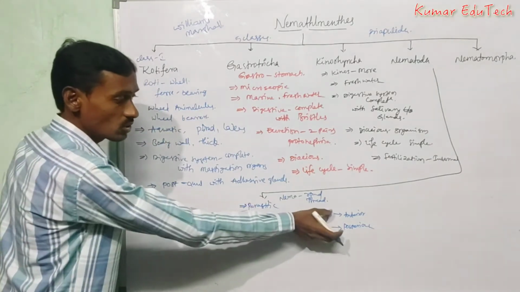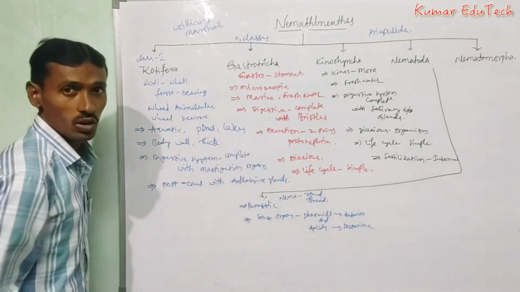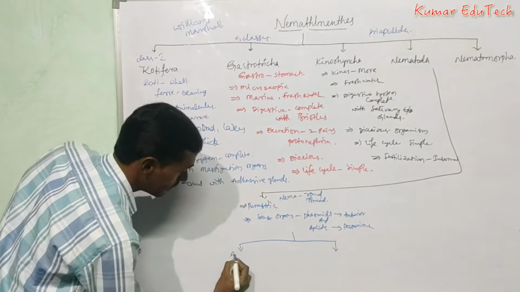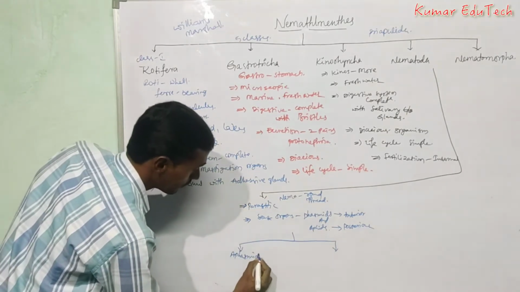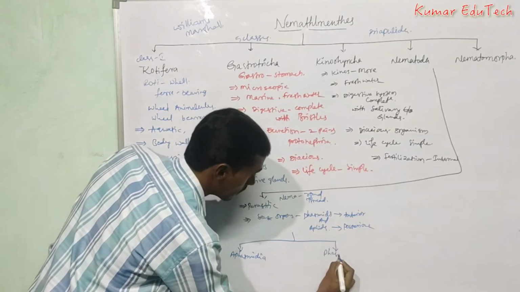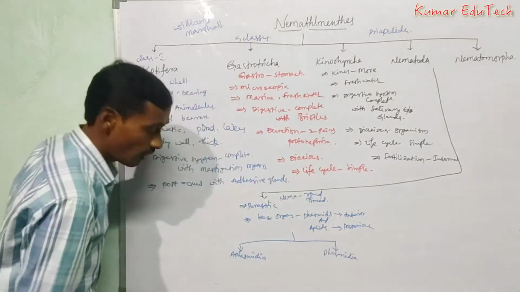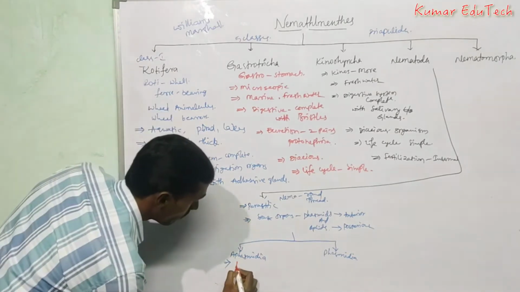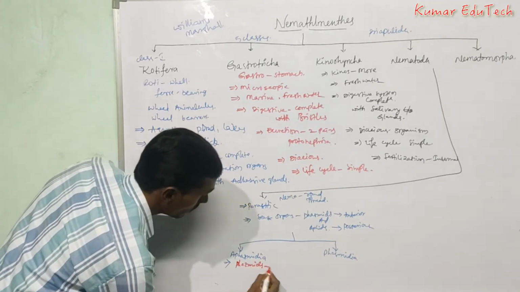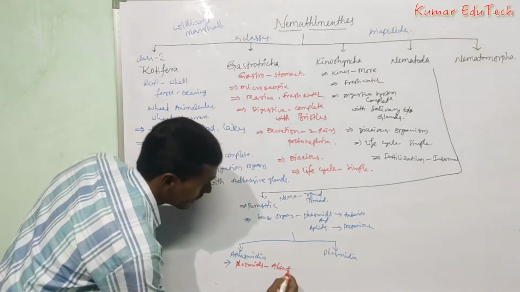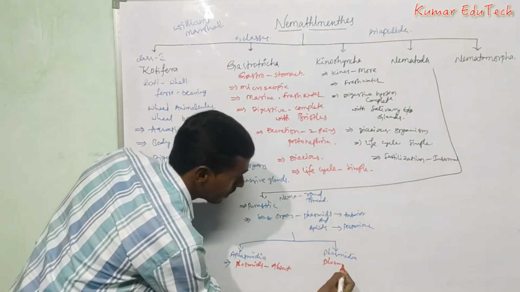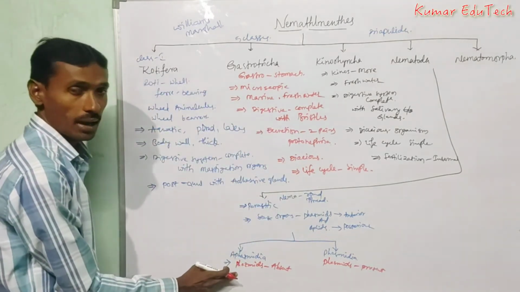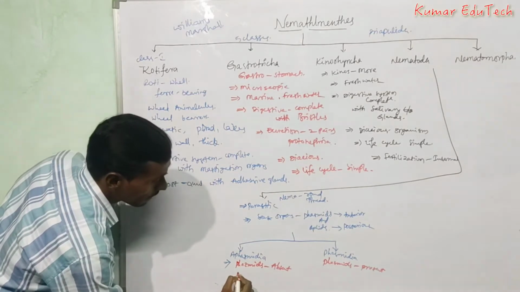Based on these, Nematoda is divided into two orders: Aphasmidia, in which phasmids are absent, and Phasmidia, in which phasmids are present.